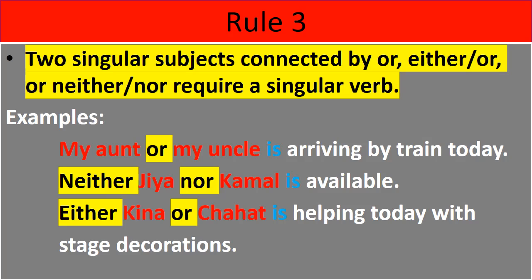Either Keena or Chahat is helping today with stage decorations. So here या तो कीना या फिर चाहत, दोनों में से कोई एक हेल्प कर रही है स्टेज डेकोरेशंस में. So that is why singular verb is there. If two singular subjects are there connected by either or neither nor, then we provide a singular verb. I hope this rule is clear.